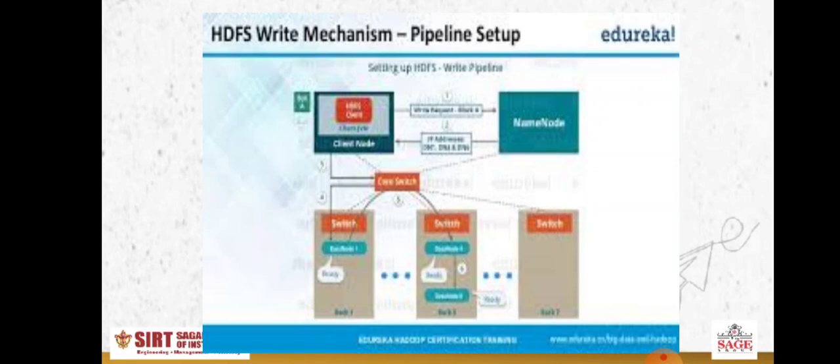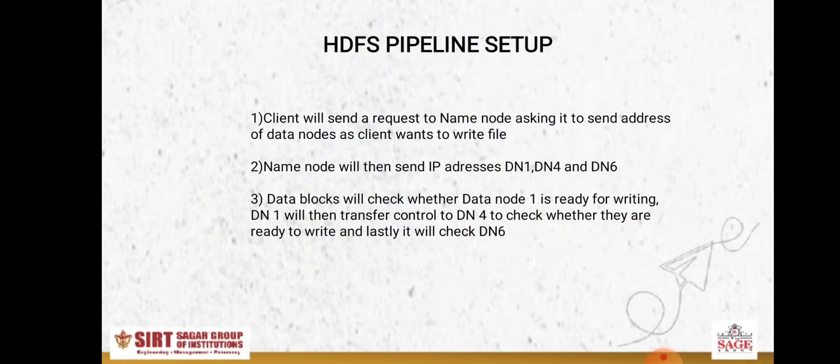And where should I store? Until and unless the name node gives me the address, how can I store the file in a data node? For storing the file in a data node, I need the address. That authority will be given by the name node. So as the first step, the client will send a request to the name node asking it to send the address of the data node, as the client wants to write a file.